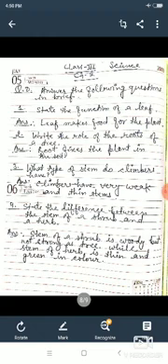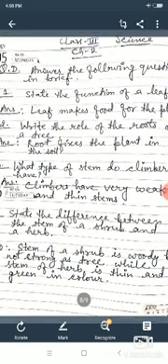Now come to question number 3. What type of stem do climbers have? Okay, the spelling of climber is C-L-I-M-B-E-R, climber, and it is written here as climbers. That means many, so you will add S. So the answer of question number 3, what type of stem do climbers have, you will write: climbers have very weak and thin stems.